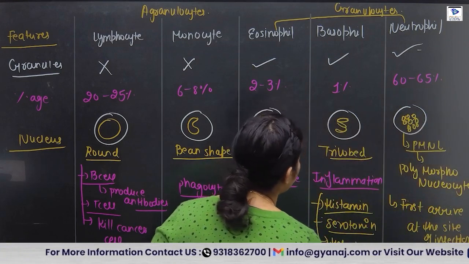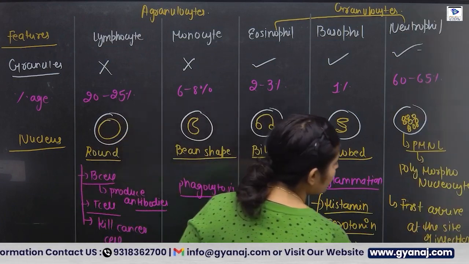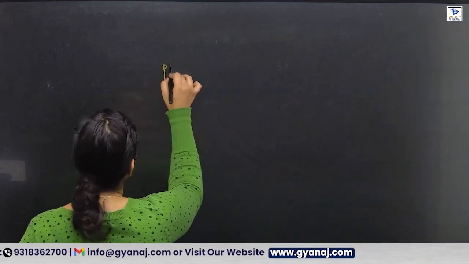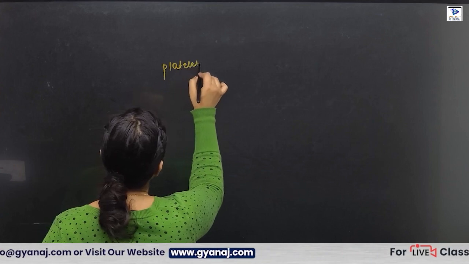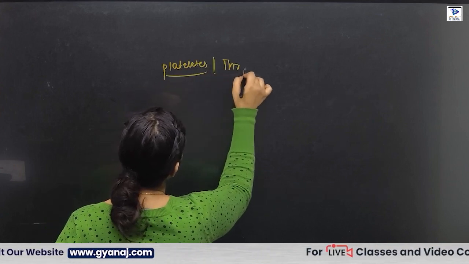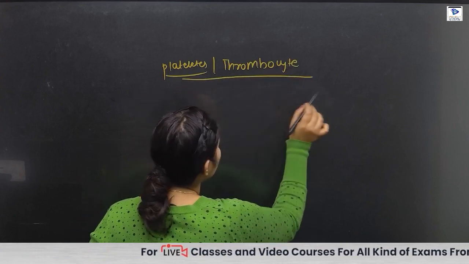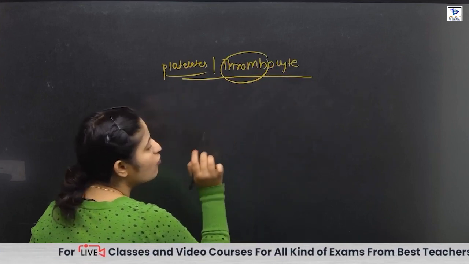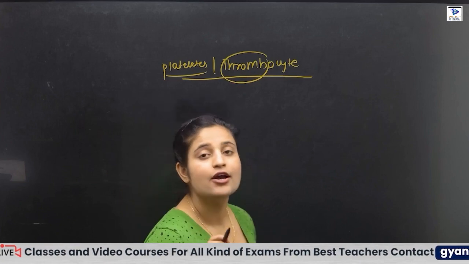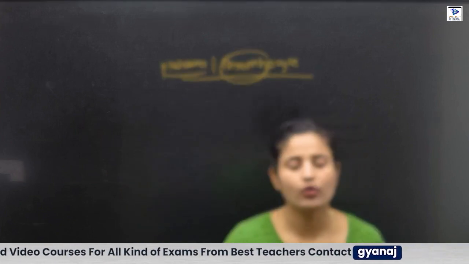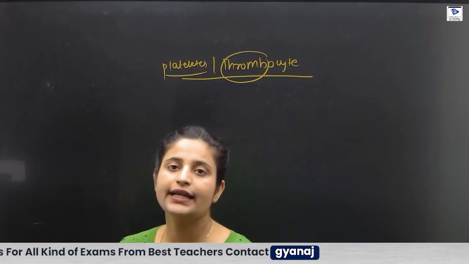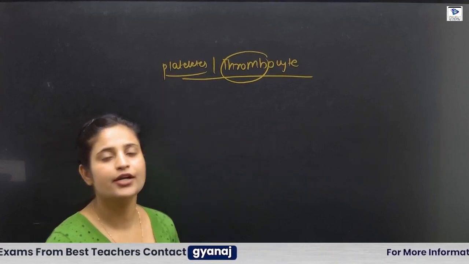Next we have platelets. Platelets are also known as thrombocytes, and always associate the word thrombo with blood clotting.